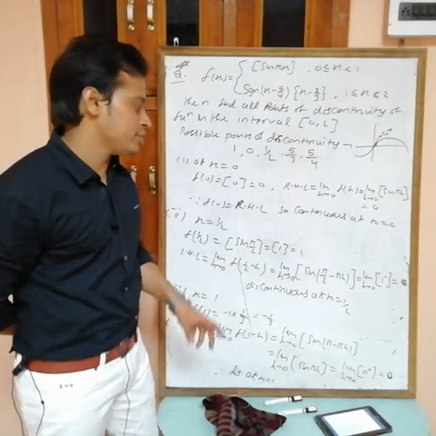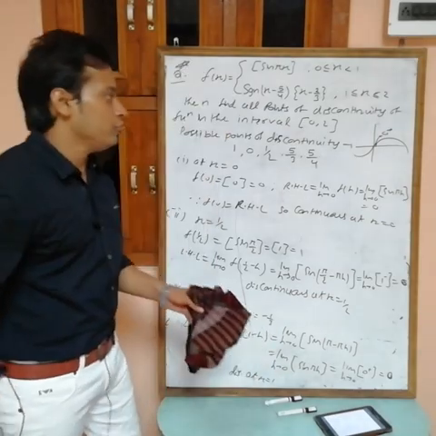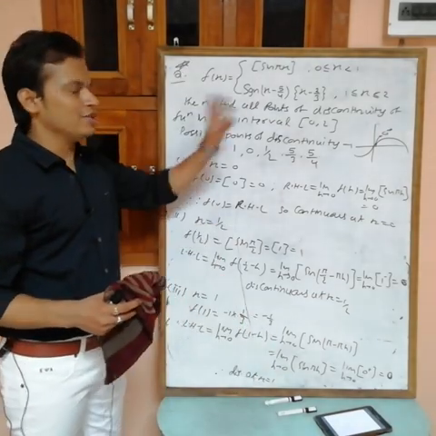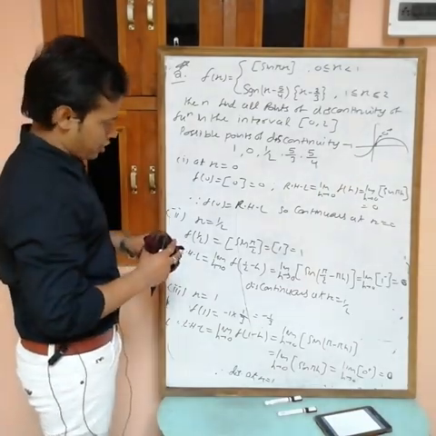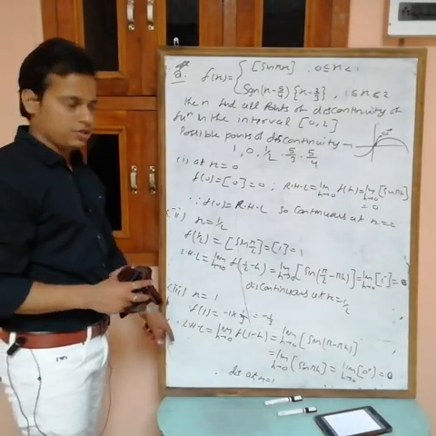Not getting it? Okay, see, I am taking the last one, 5/3. I will not take 5/4. At 5/4 also this will be discontinuous, I know. Okay, so I will take 5/3. Can I have these three?